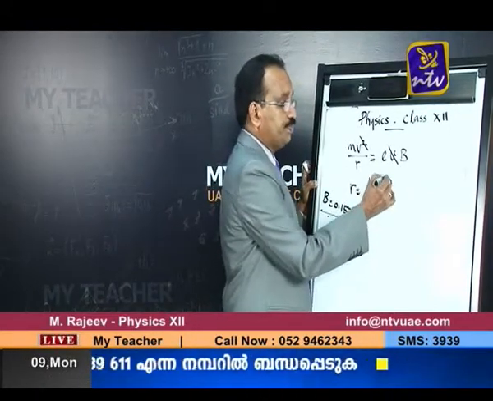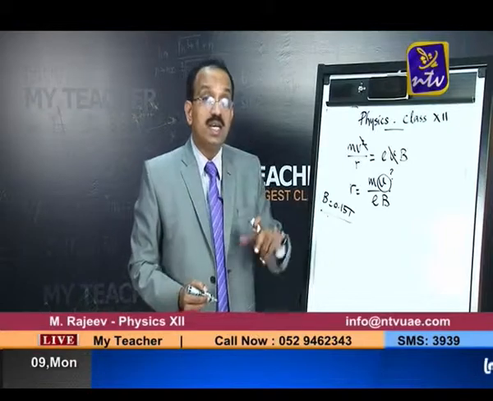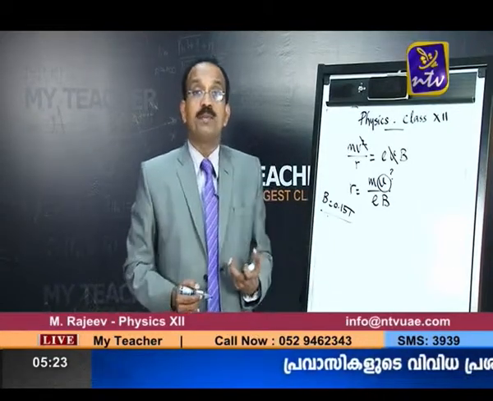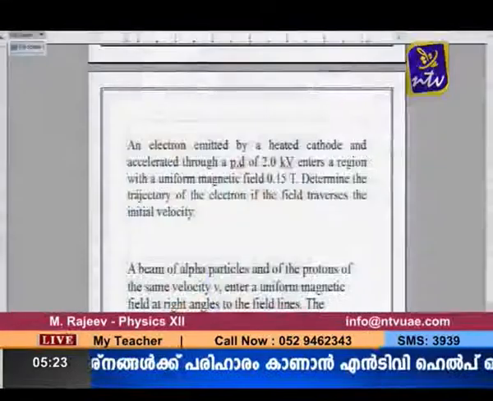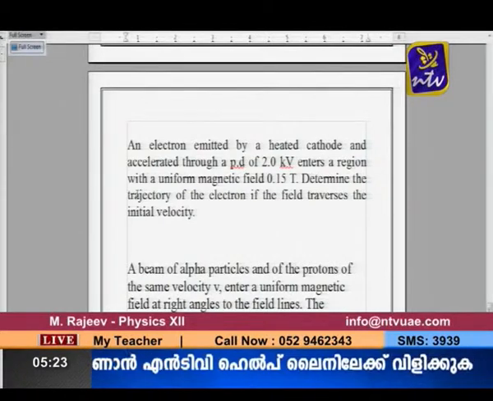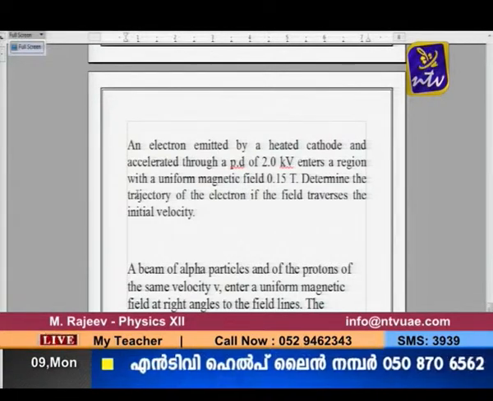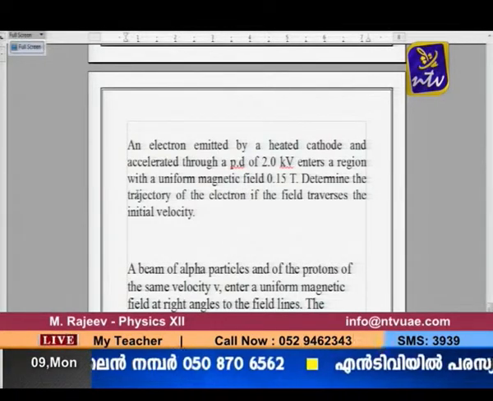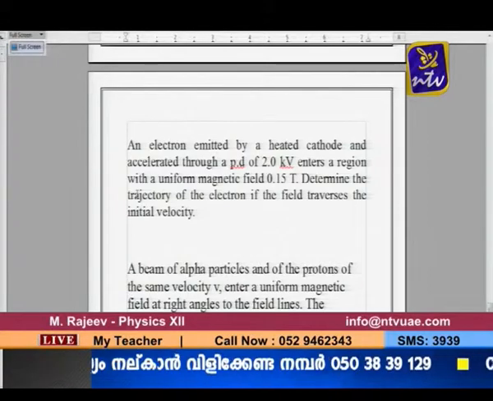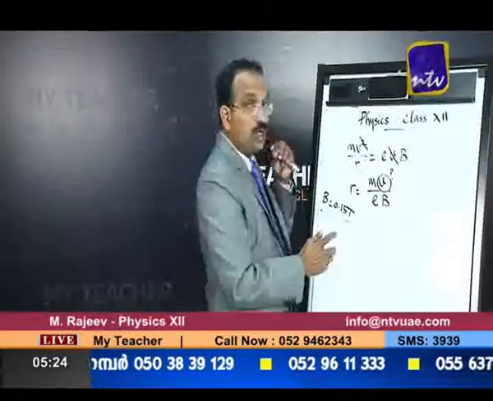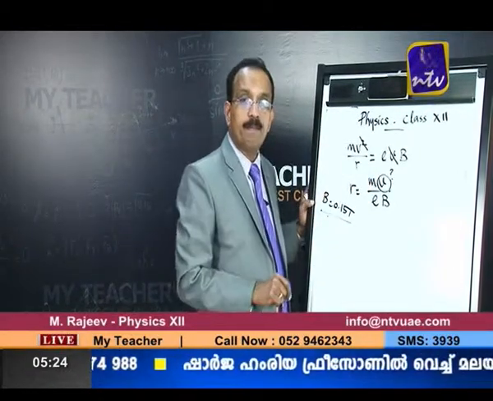So, this V we have to find. This is missing in the question, but instead what is given is that the electron is being accelerated under a potential difference of 2 kilovolt. Once again, have a look at the question and you can clearly see: an electron emitted by a heated cathode and accelerated through a potential difference of 2 kilovolt enters a region with a uniform magnetic field of 0.15 Tesla. So initially it is accelerated under 2 kilovolt. Now look at the board: the 2 kilovolt is not this V. This V is velocity, not potential difference. So what are we going to get?